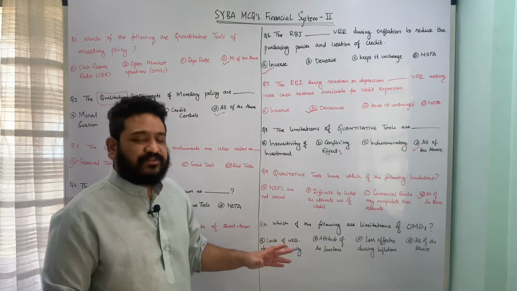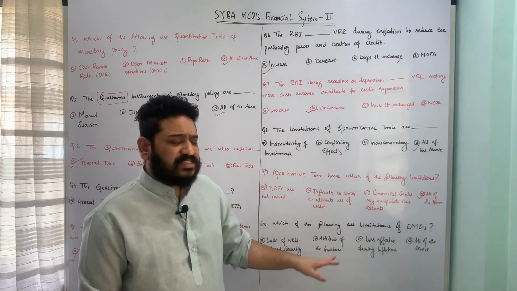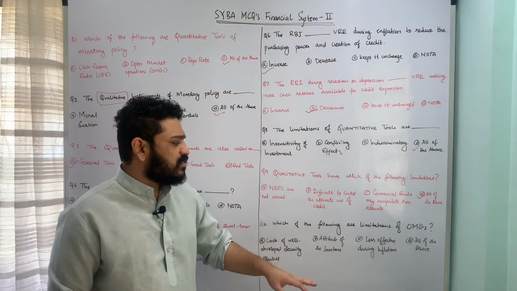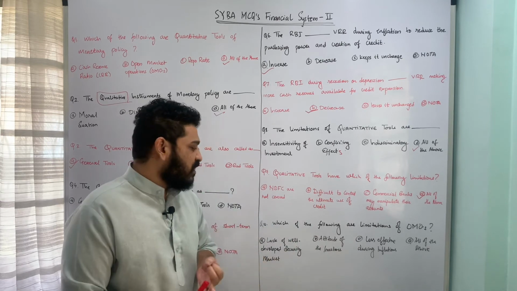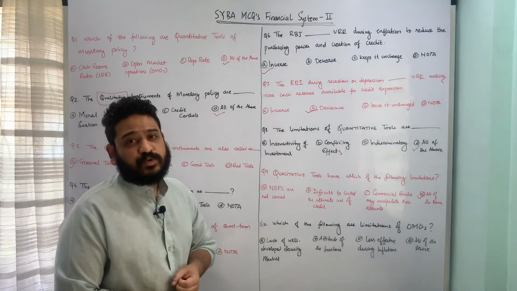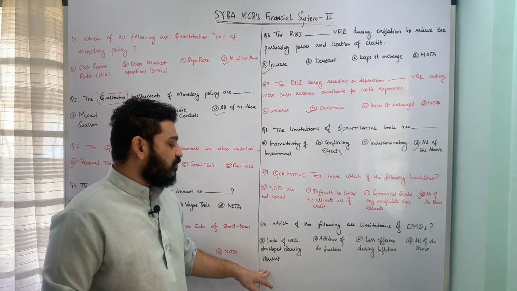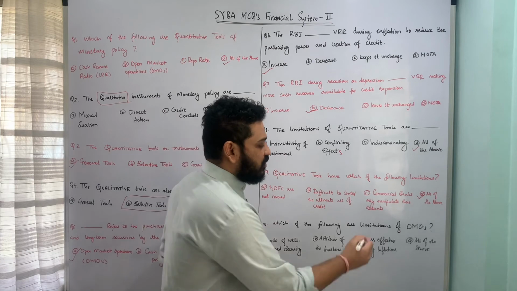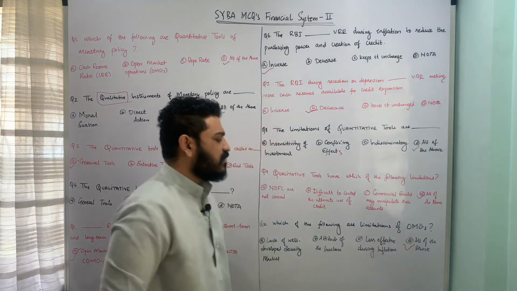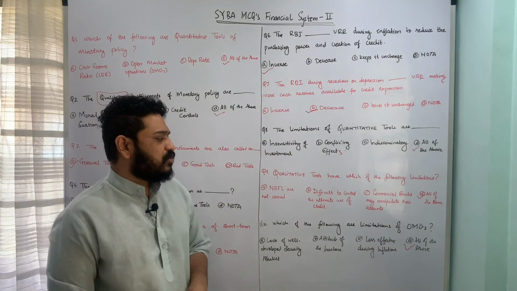So here, which of the following are limitations of open market operations? These all three things are in a sense talking about the limitations. That means it is less effective during inflations, the attitude of the investors do matter, and also lack of well developed securities market in India per se. So I hope the question is pretty much clear. Hence the correct answer here is option D, that means all of the above.